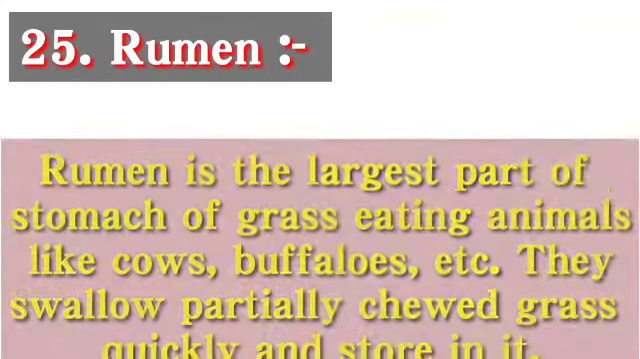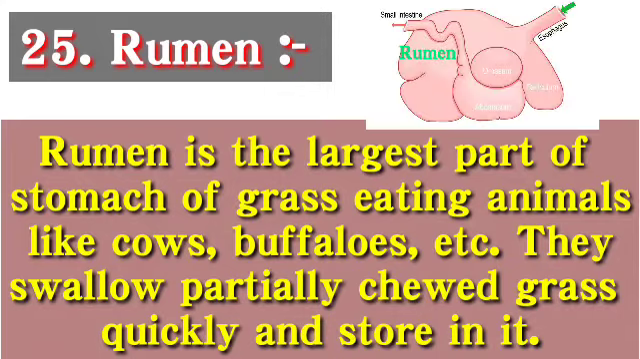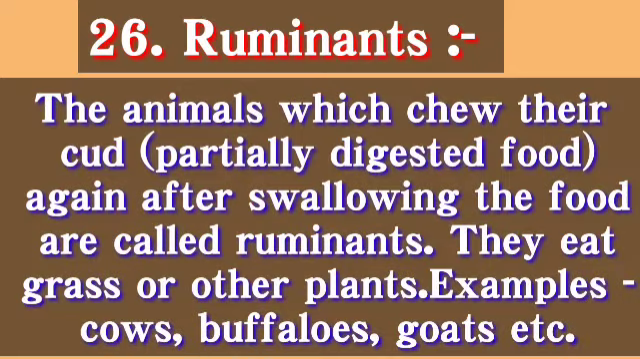Next keyword is rumen. Rumen is the largest part of the stomach of grass-eating animals like cows, buffaloes, etc. They swallow partially chewed grass quickly and store it in the rumen. And after storing it, when they do not eat, at that time they take it out from the rumen and ruminate it.